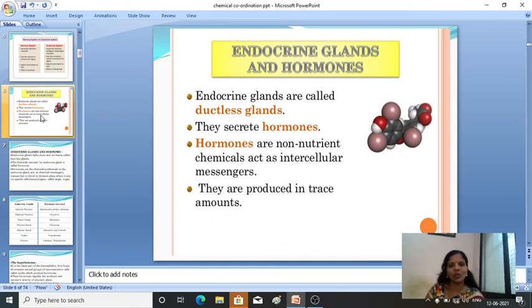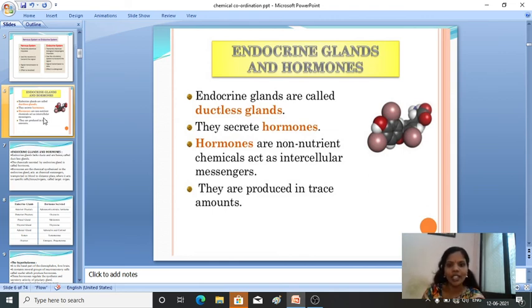Next we'll see the definitions of endocrine glands and hormones. Endocrine glands are also called ductless glands, and they help in the secretion of hormones. They will produce the hormones, fine.